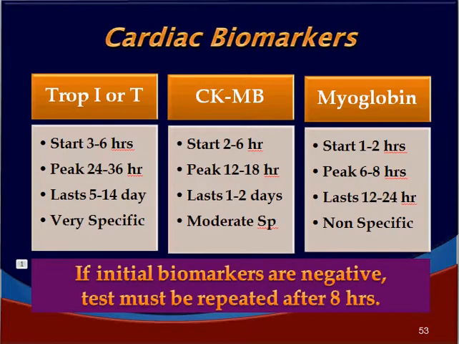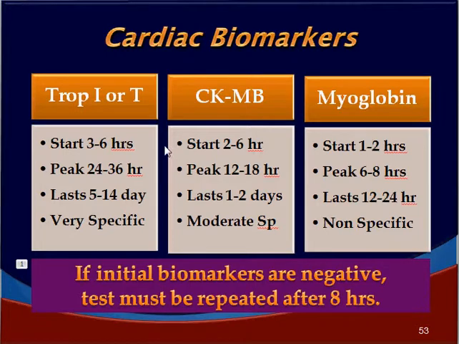So we have to think of only three biomarkers. Forget about all the previous ones: SGPT, LDH, SGOT. All those things are not required today. We require to do only three types of biomarkers, mostly two, either TROP-I-RT or CKMB. Even myoglobin may not be required. If we do TROP-I-RT, both of them are equally sensitive and equally specific, and they are very specific for cardiac muscle necrosis, myocardial necrosis, myofibril necrosis.